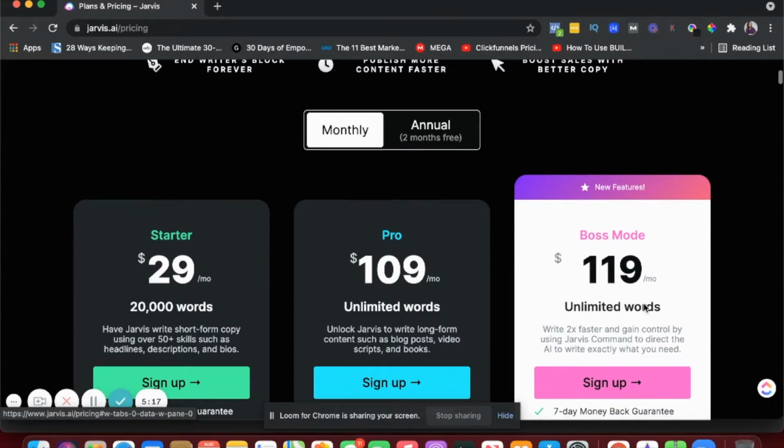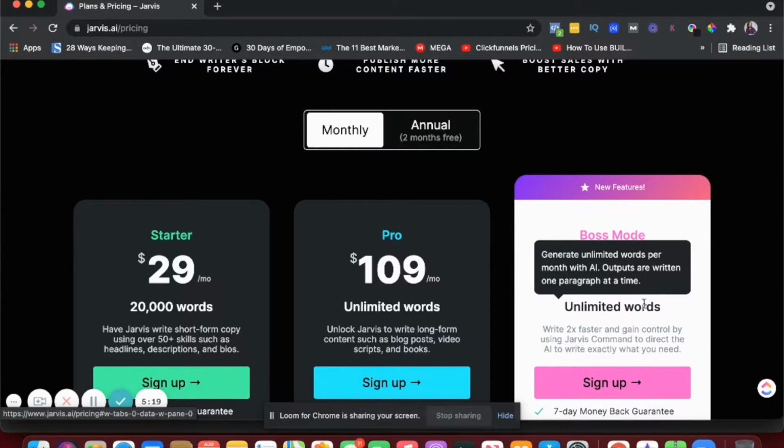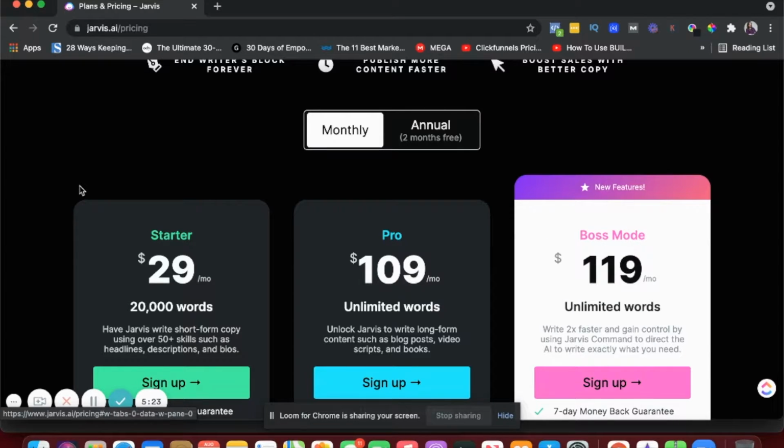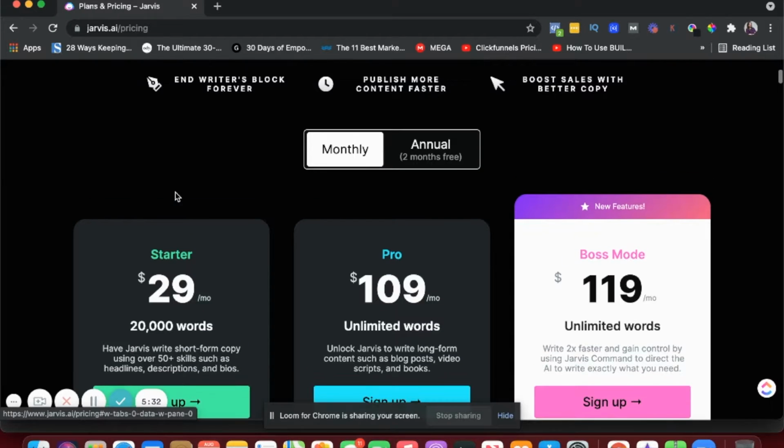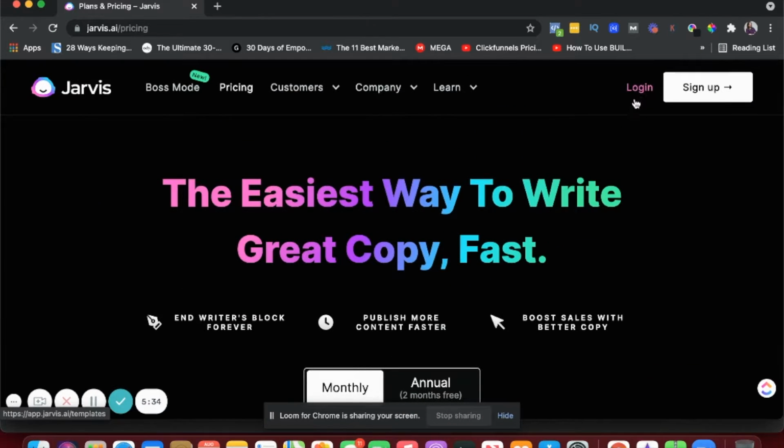But if you're into blogging or any form of long form content, then this is for you. And if you want to use this platform for shorter form content like Instagram captions, descriptions, emails, then you could go with the starter plan. So I'm going to log in and give you a quick tutorial on how you can use this platform. So let's get into it.